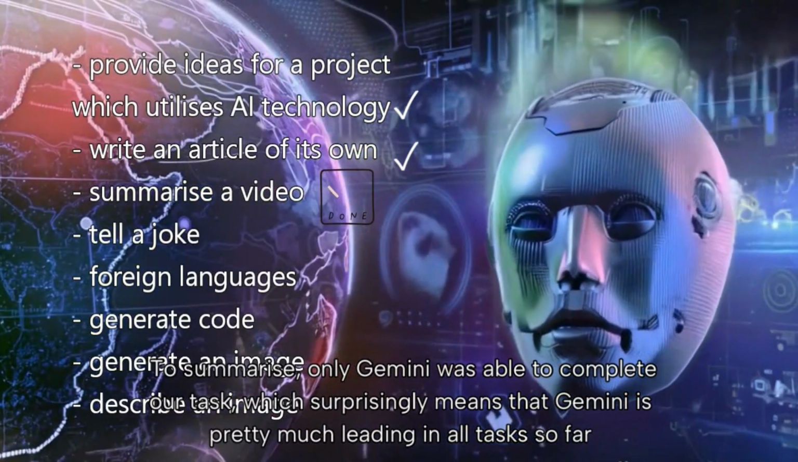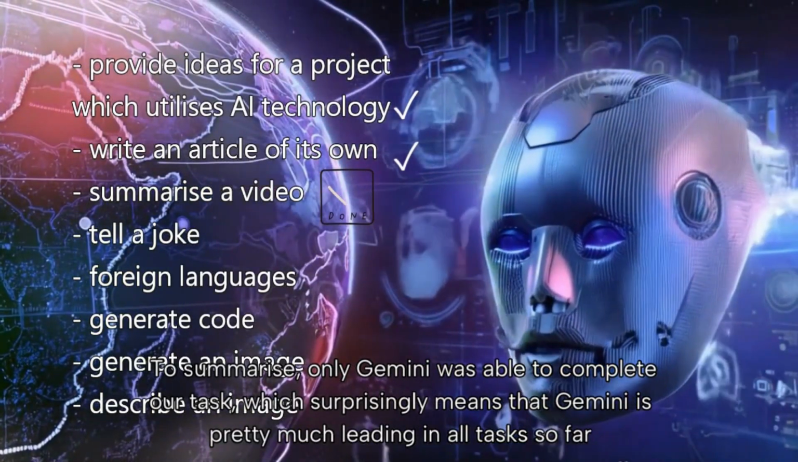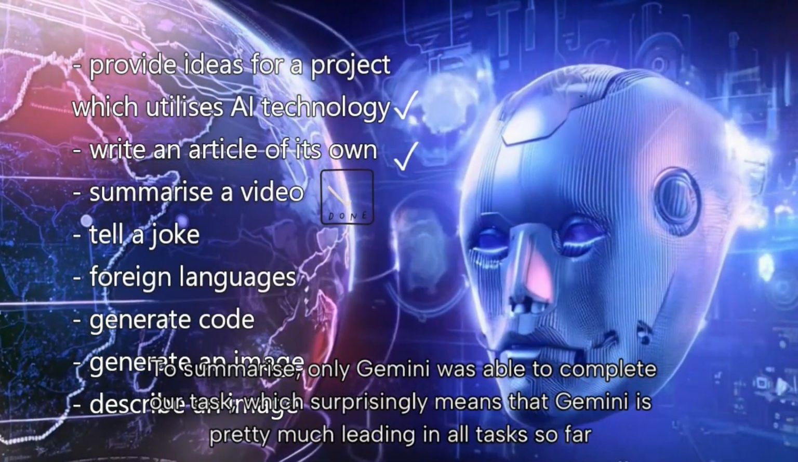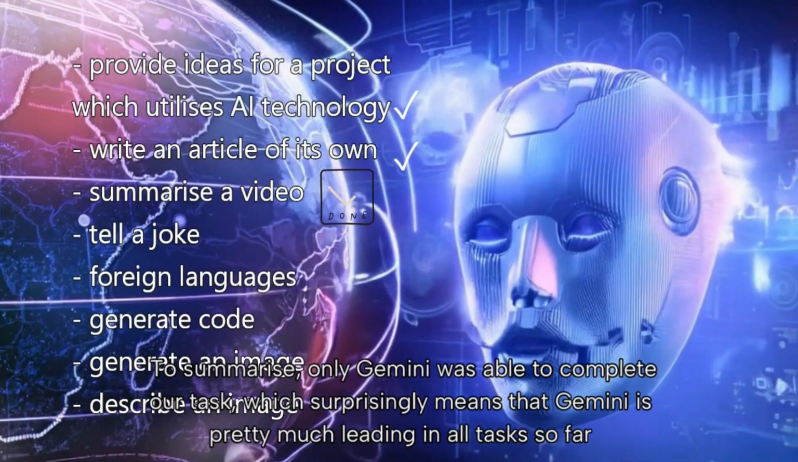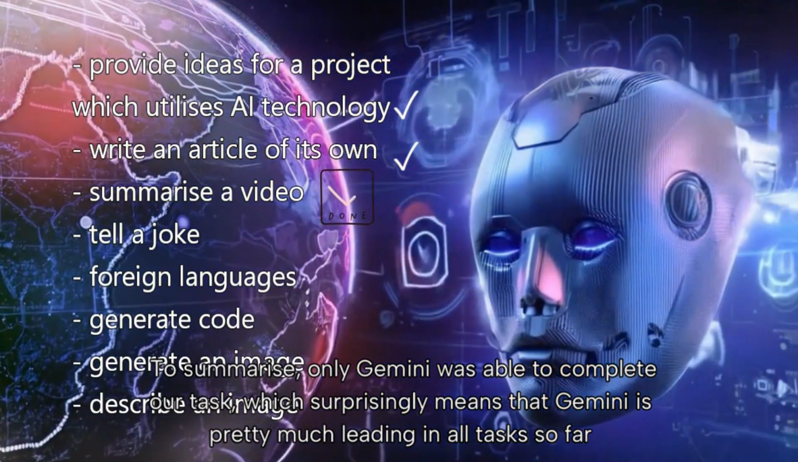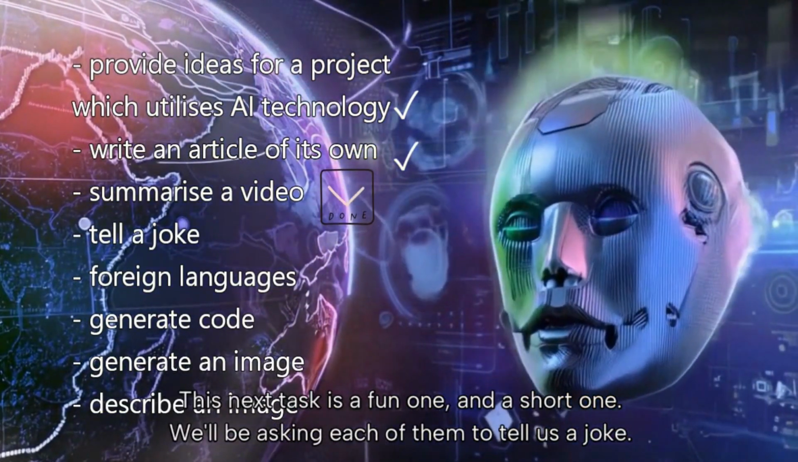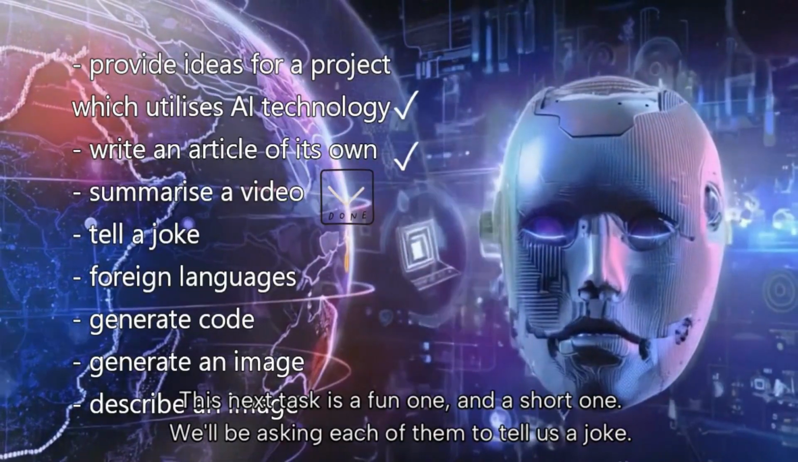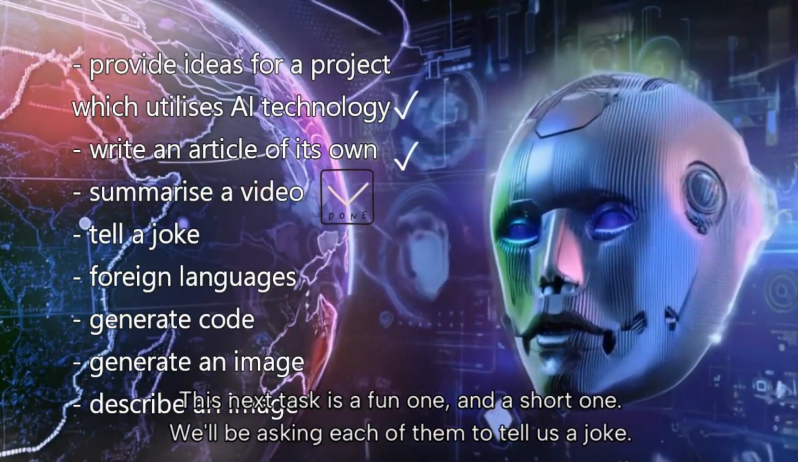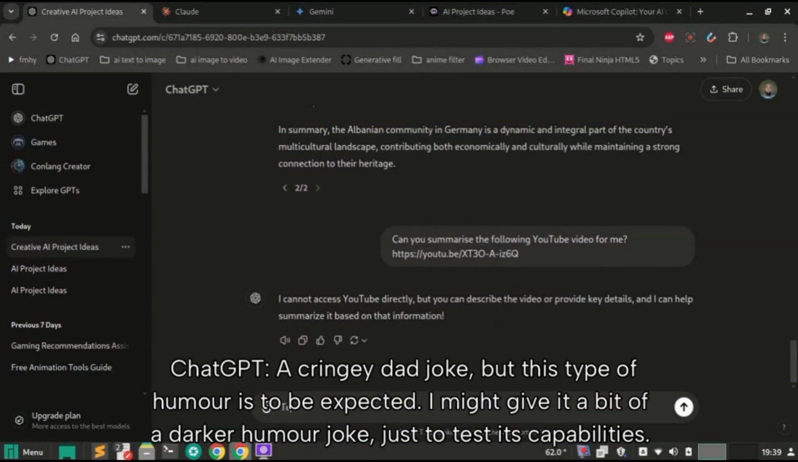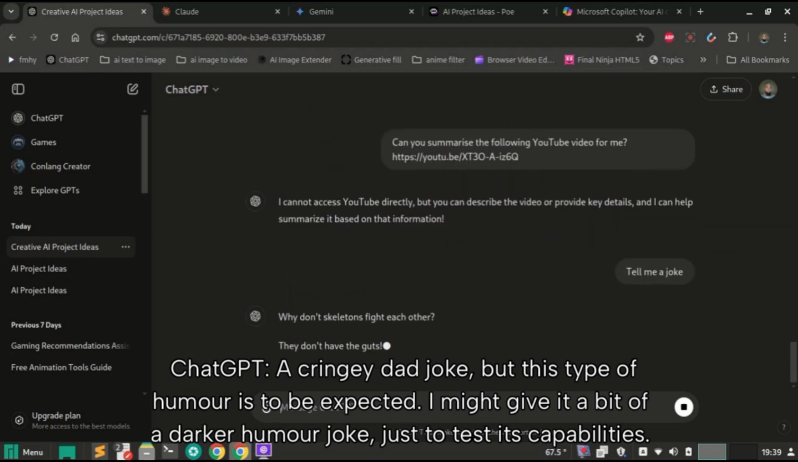To summarize, only Gemini was able to complete our task, which surprisingly means that Gemini is pretty much leading in all tasks so far. This next task is a fun one and a short one. We'll be asking each of them to tell us a joke. ChatGPT, a cringy dad joke, but this type of humor is to be expected.